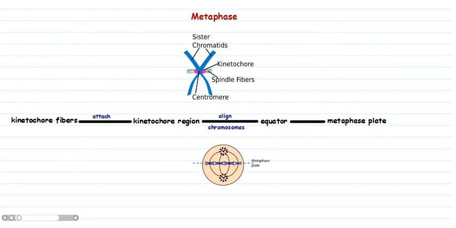Metaphase. Each metaphase chromosome is a duplicated structure which consists of two sister chromatids attached at a point called the centromere, or primary constriction. The centromere has a special area, the kinetochore, with specific base arrangement and special proteins, where kinetochore fibers of the mitotic apparatus attach. The kinetochore fibers of the spindle attach to the kinetochore region and align the chromosomes at the equator of the spindle, forming the equatorial plate or metaphase plate.